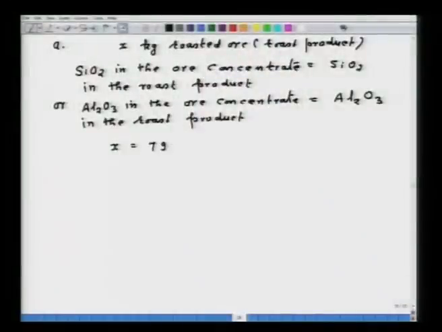Here calcium oxide in the ore concentrate should also be equal to the calcium oxide in the roast product, but the problem with calcium oxide is that the analysis is mostly rounded off and the percentage of calcium oxide is very, very small. So, the balance, if it is done by taking calcium oxide into account, is liable to error. That is why my suggestion would be to take SiO2 and Al2O3 for the balance in order to find out the weight of roasted ore. So, if we do either the Al2O3 or SiO2 balance, the value of x comes to be equal to 791 kg.